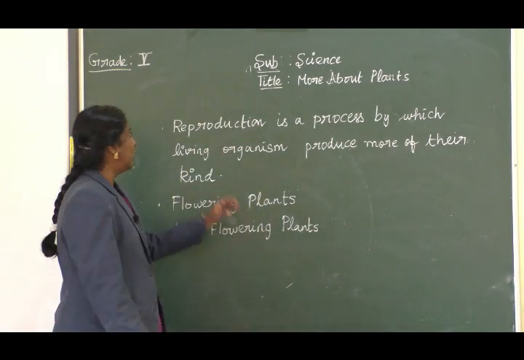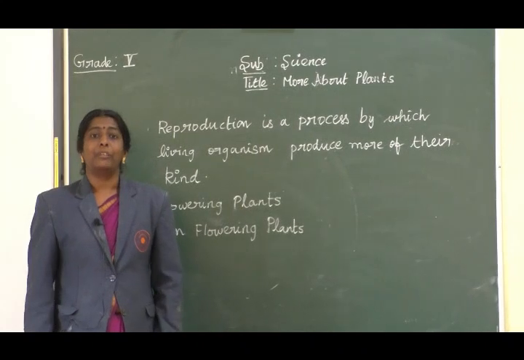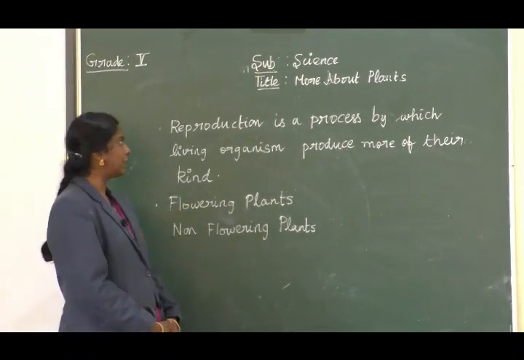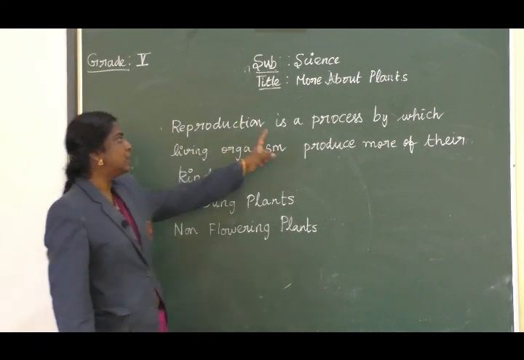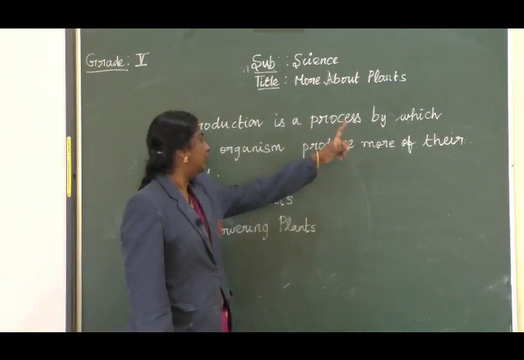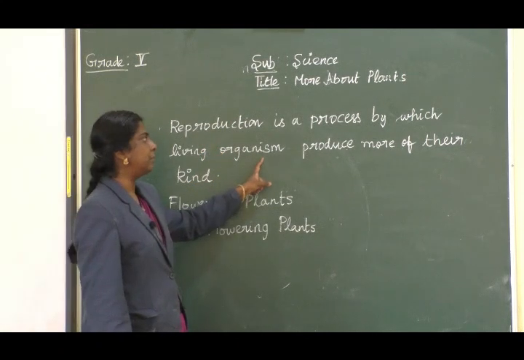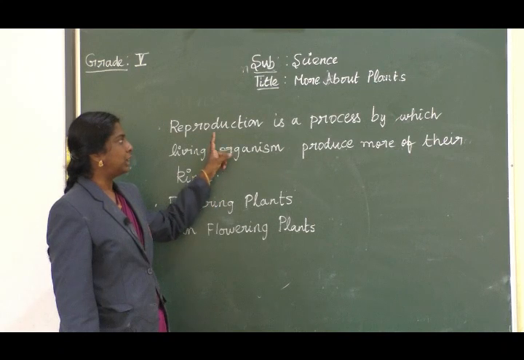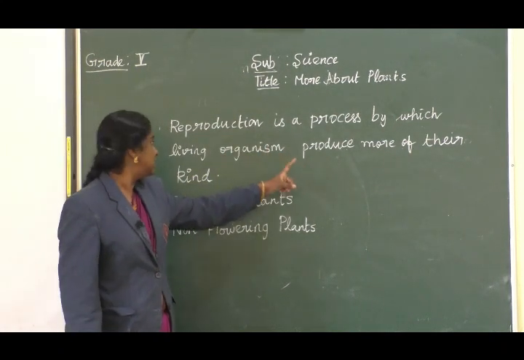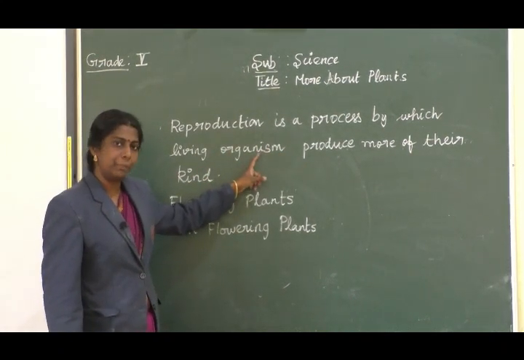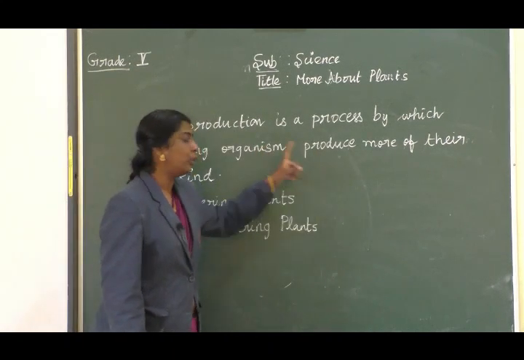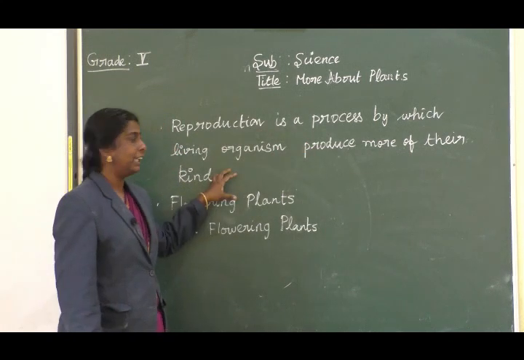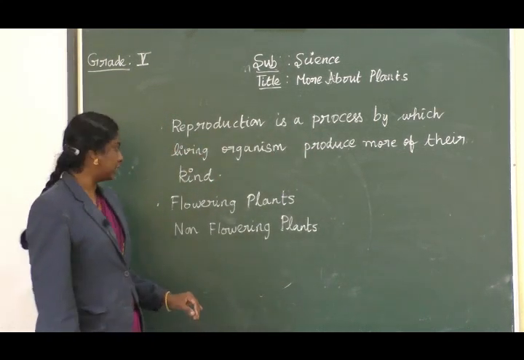So now we are going to see about plant reproduction. What do you mean by reproduction? Reproduction is a process by which living organisms, it might be plants, produce more of their kind. So when we are making more of the same kind, that is meant here as reproduction.